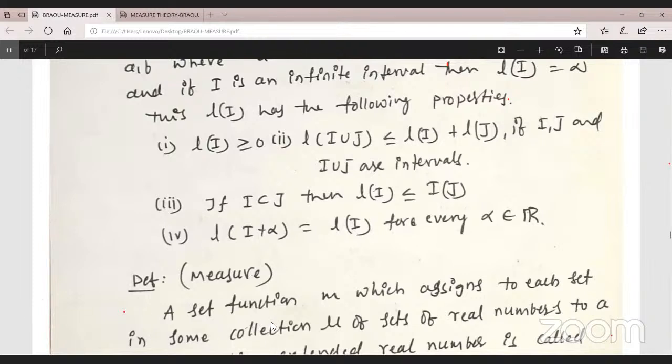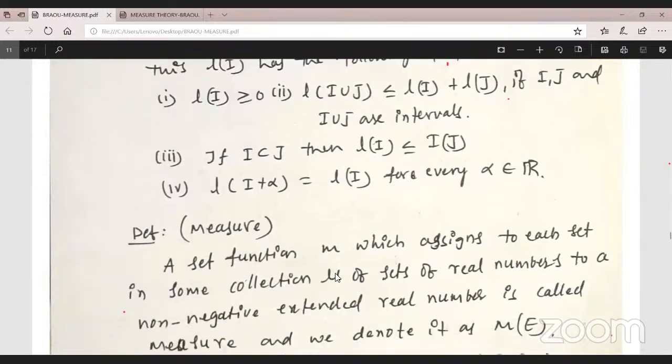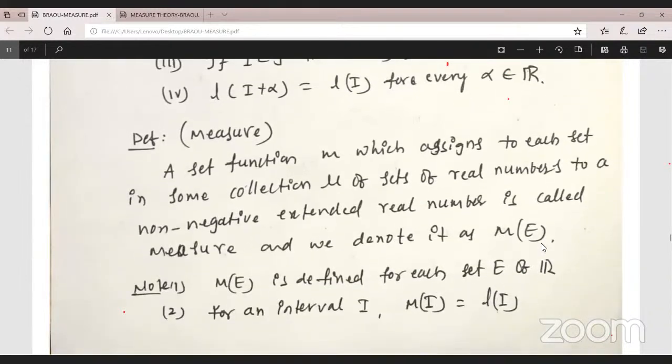Measurement. There is no other meaning for the measure. Measure means length only. What is that? Measurement of the set: a function m assigns to each set in some collection mu a real number, in the non-negative extended real numbers. That is called the measure of E, and we denote it m of E, the measure or length of the interval.